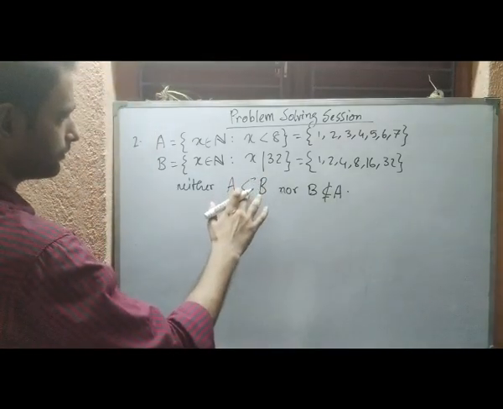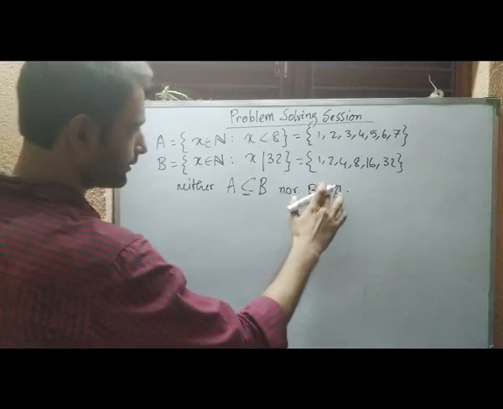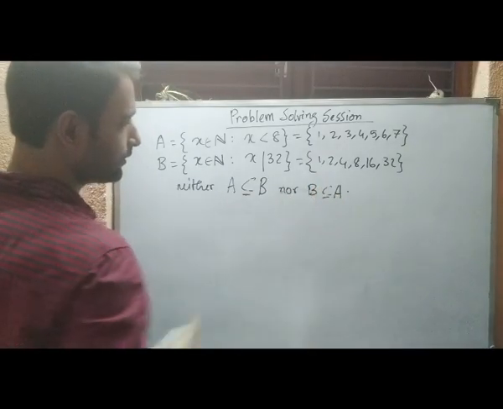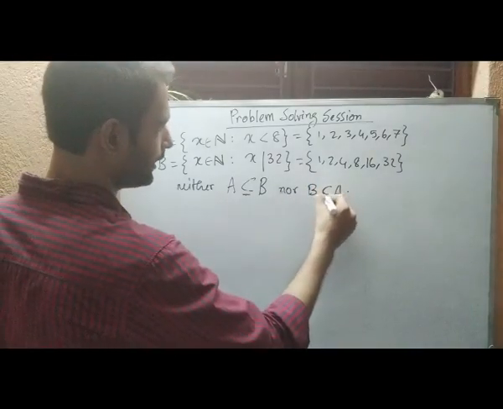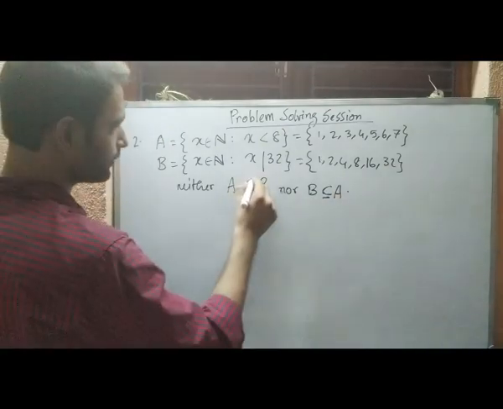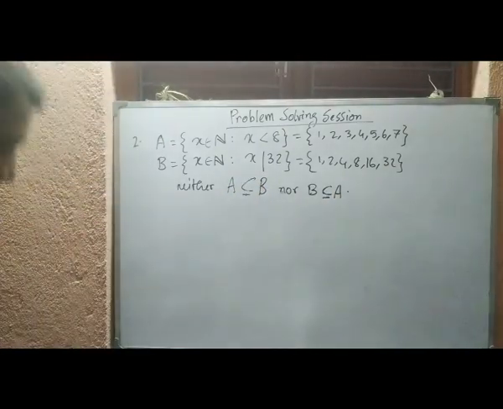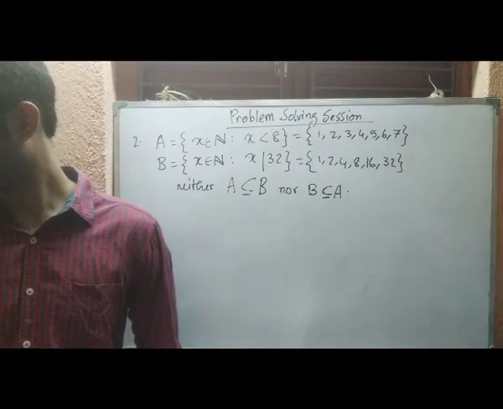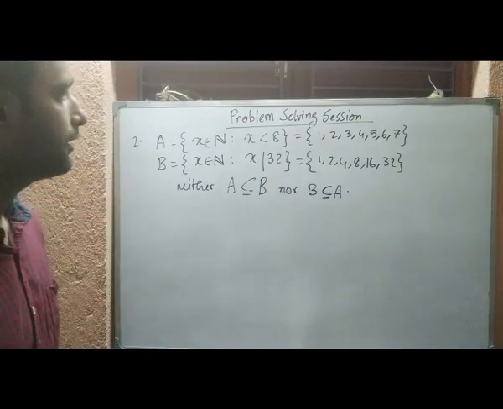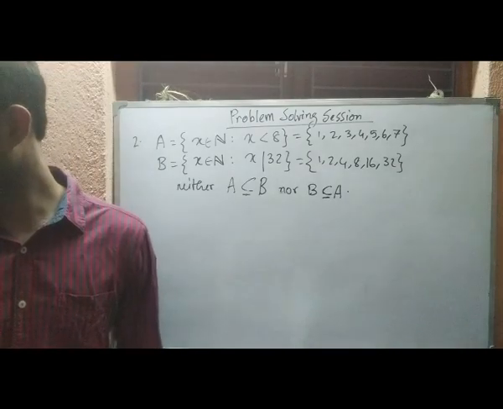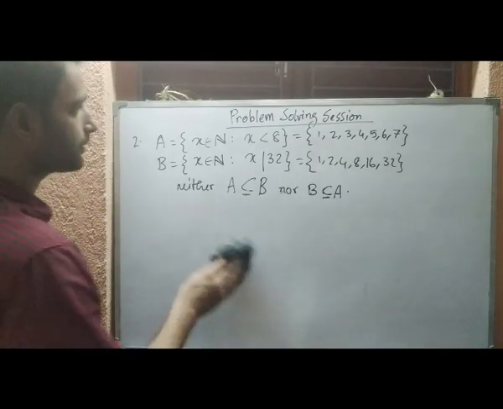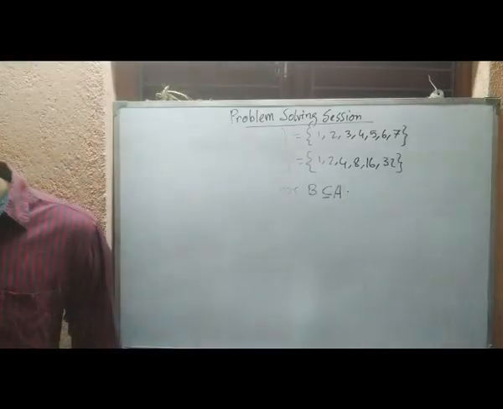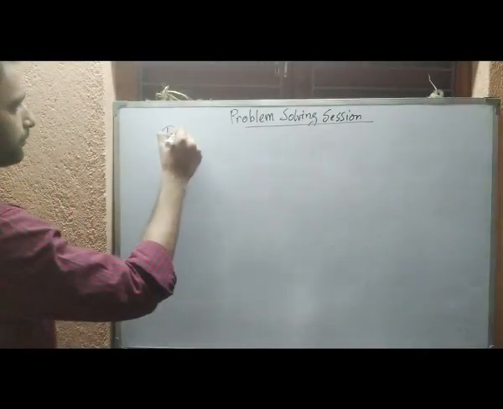Sorry, so we'll write it like this. Neither A is a subset of B nor B is a subset of A. Okay, so these are some examples from the inclusion relation. Next we come to some true-false type statements. Okay, so the first true-false type statement.